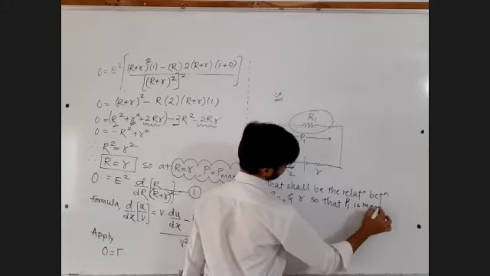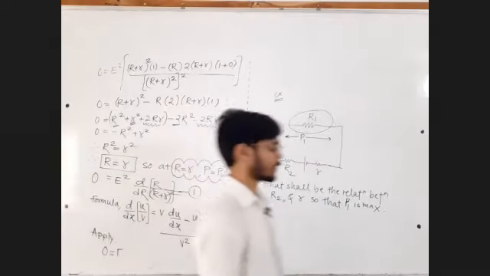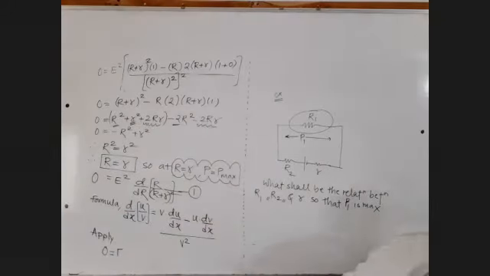Write down. Reply to me in the chat box. Power delivered to R1 is maximum.